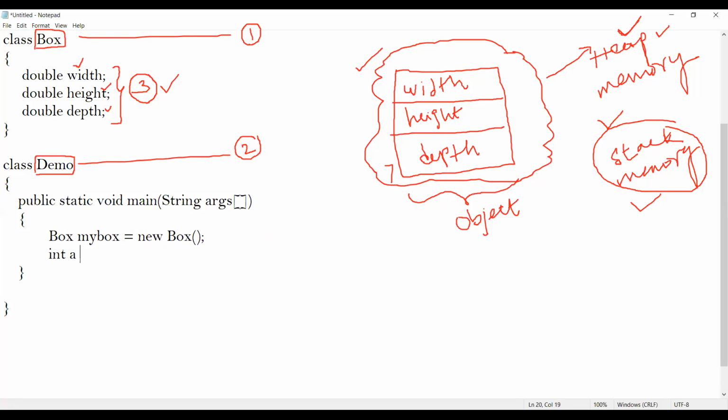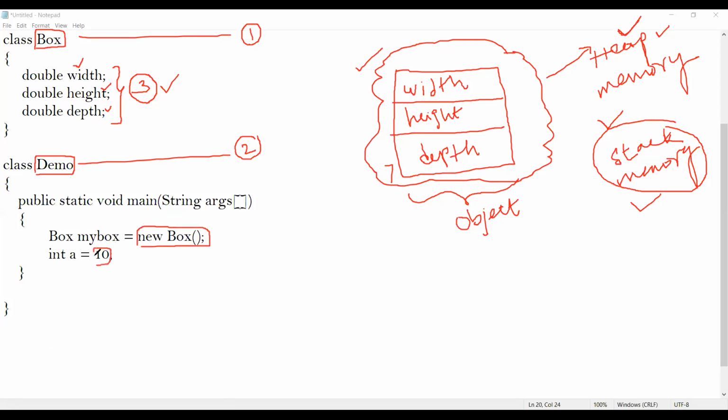int a equal to 10. You can think of new Box with respect to 10.